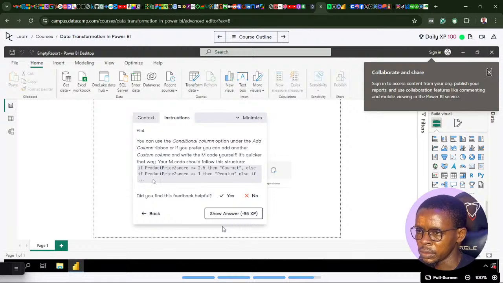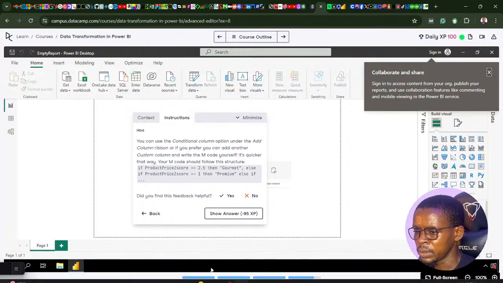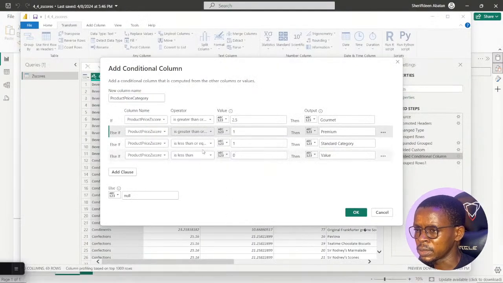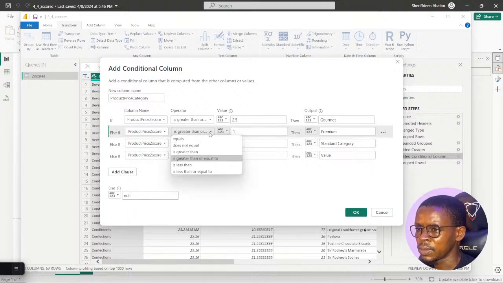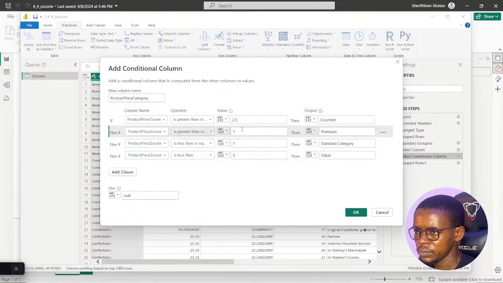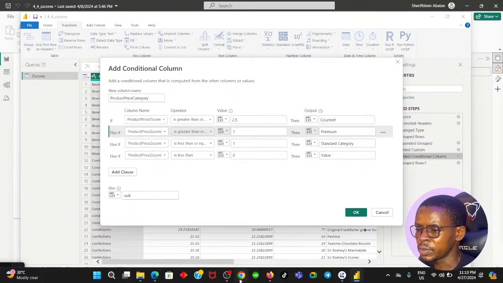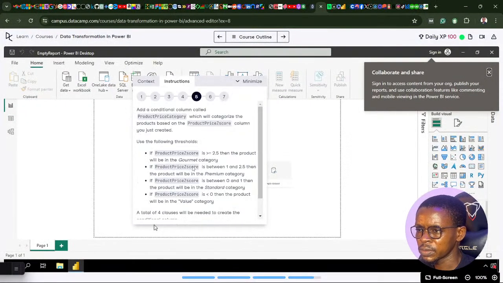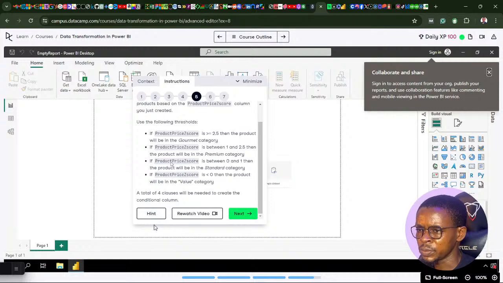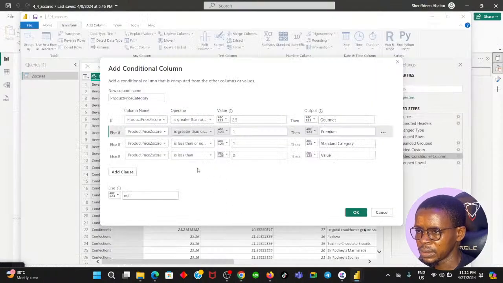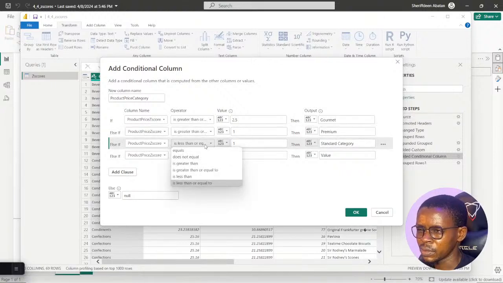If product price score is greater than 1. Now let's see. This one says is greater than or equal to 1, that is between 1 and 2.5. Now let's look at the last option here. This one says is between 0 and 1. That means it is between 0 and 1.